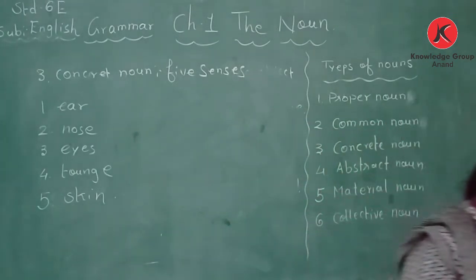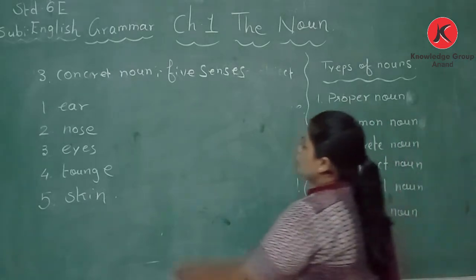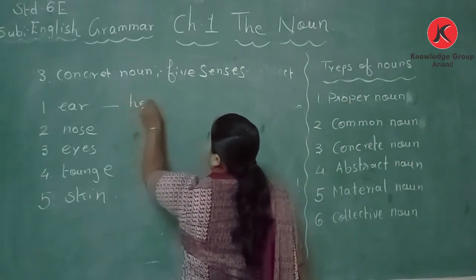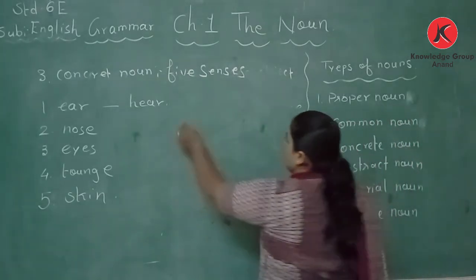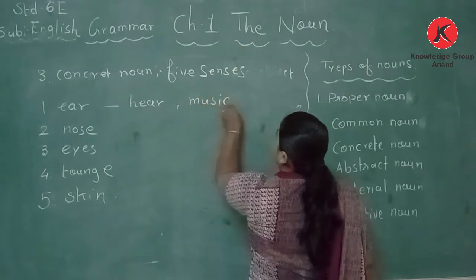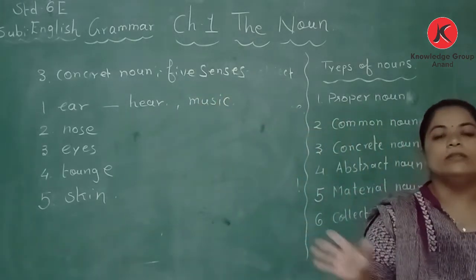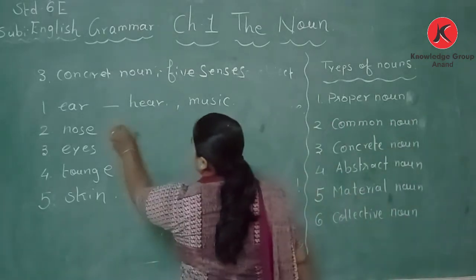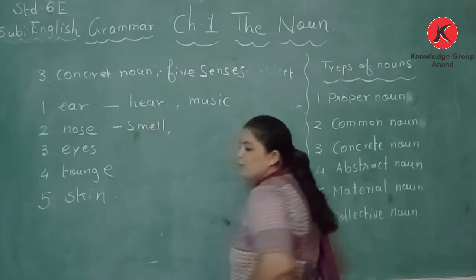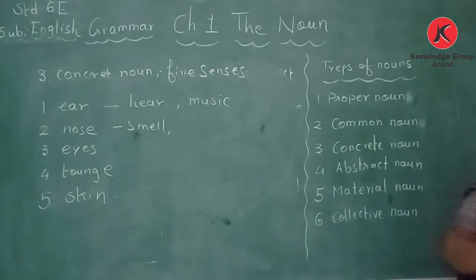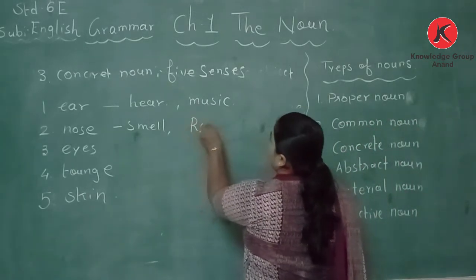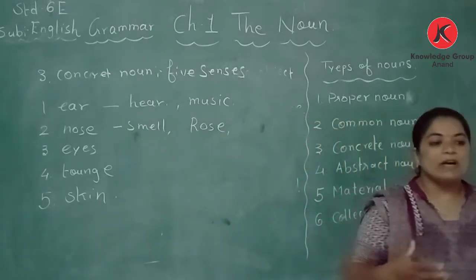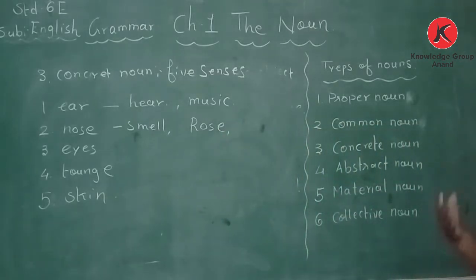You must be thinking why concrete noun is about our five senses. With the ear we can hear; for example, music. Second is nose: smell. Whether a good smell or a bad smell is coming, we immediately feel it. For example, we take a rose. A beautiful rose smell is coming, and we feel so happy.